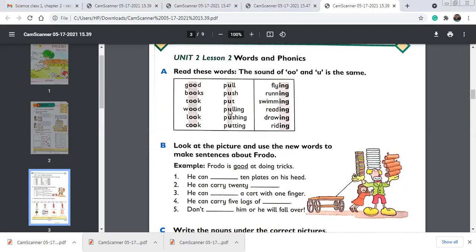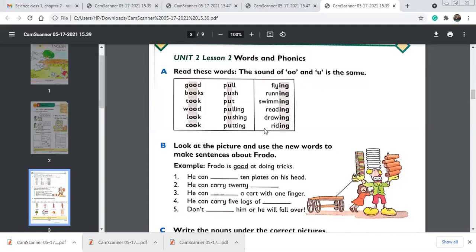Okay, are you noticing it? These have the same sound, but here ing has a different sound, like flying, running, swimming, reading, drawing, and riding. So these all are a list of verbs. And what is a verb? Yes, a verb is a doing word. A verb is an action word. It shows some action, that action is happening somewhere. So in simple words, a verb is a doing word, or an action word.